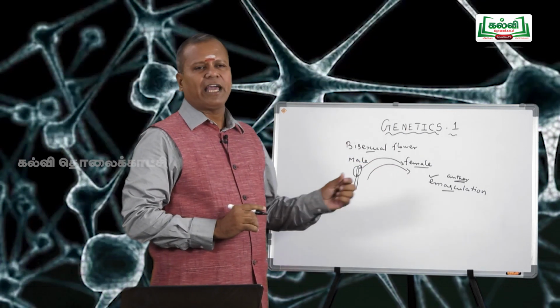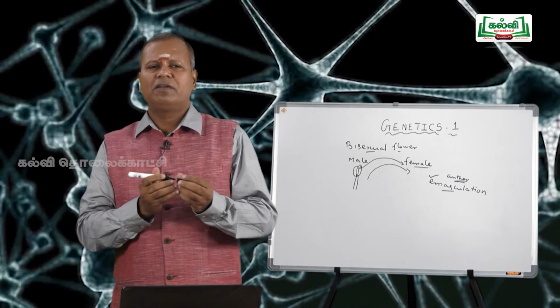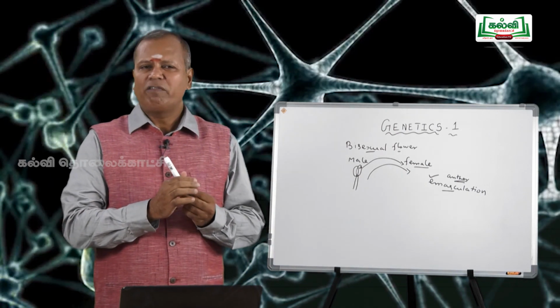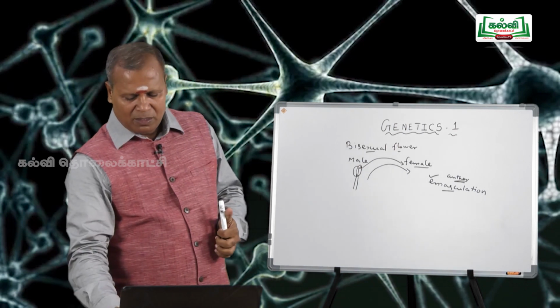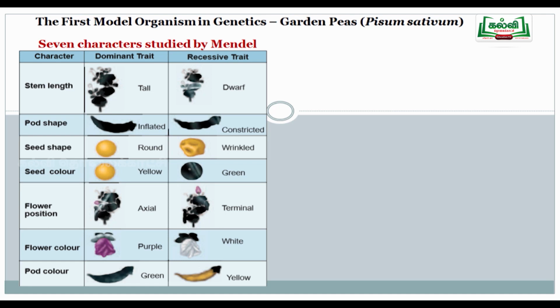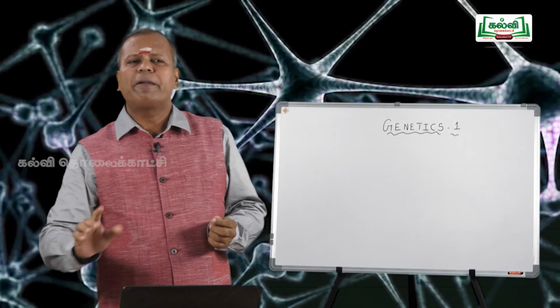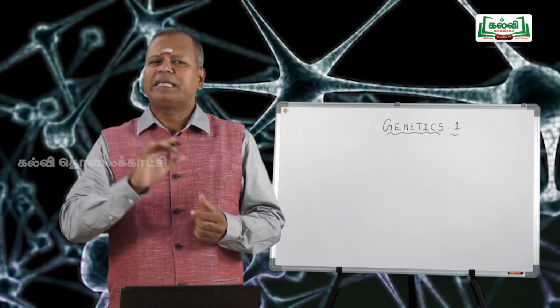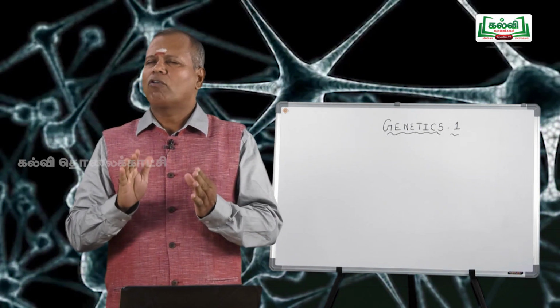So in this way he crossed tall with the dwarf, yellow with the green, round with the wrinkled, like that. Then we come to the characters selected by Mendel for his experiment. Actually, Mendel found around 34 varieties in the garden and he selected 7 varieties for his experiment, and the characters selected by Mendel for his monohybrid and dihybrid cross are: character number 1, stem length, tall is dominant over dwarf;